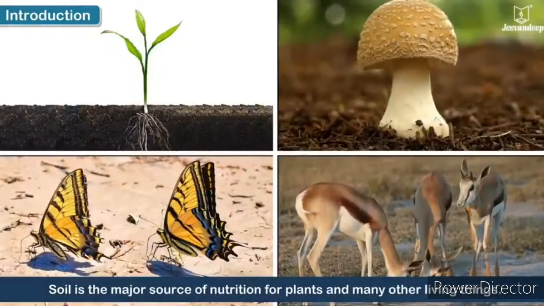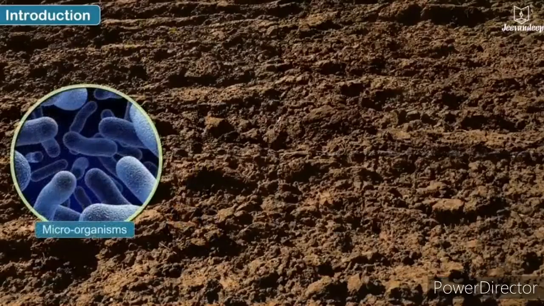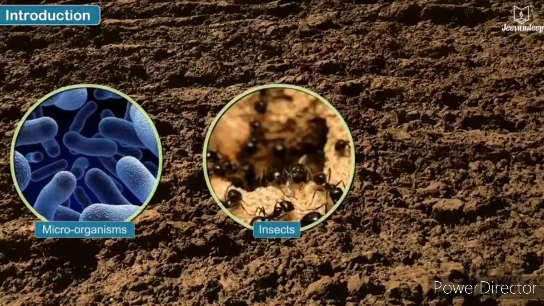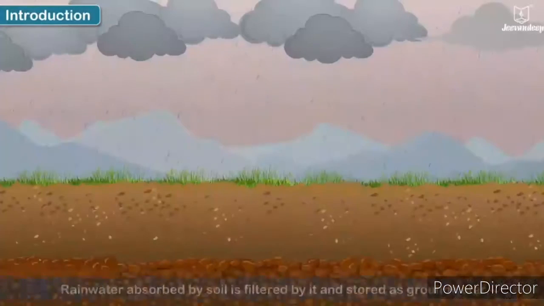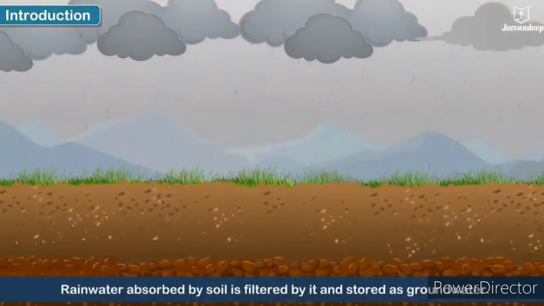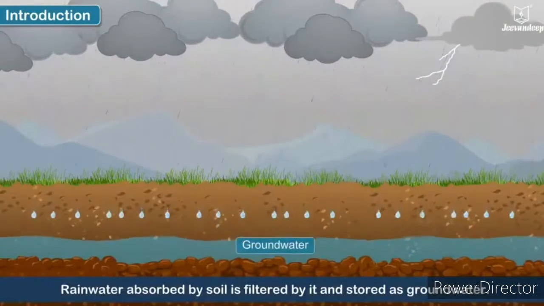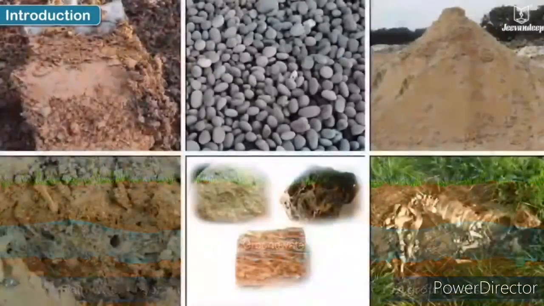Soil is the major source of nutrition for plants and many other animals. Soil also consists of microorganisms like bacteria, insects like ants, and small animals like rats. Rainwater absorbed by soil is filtered by it and stored as groundwater.